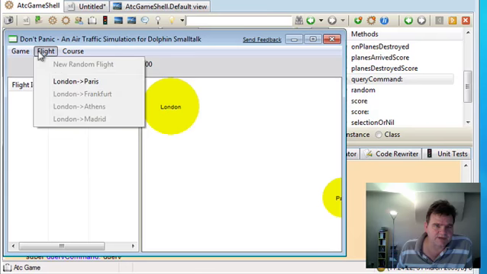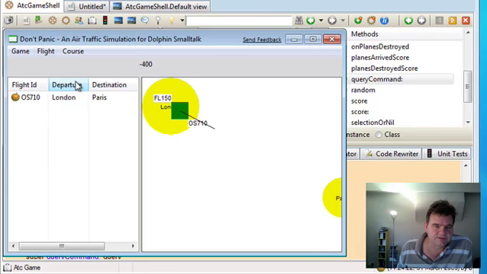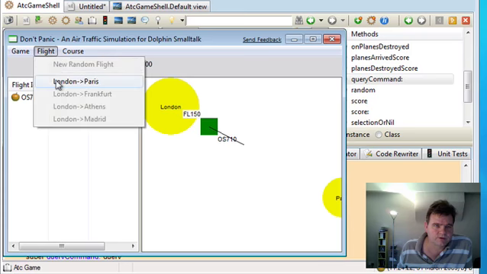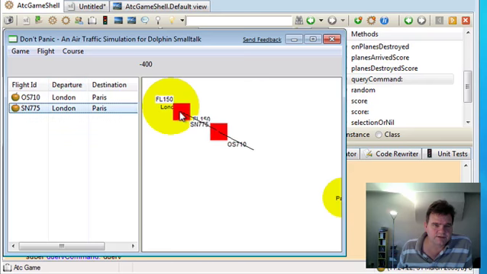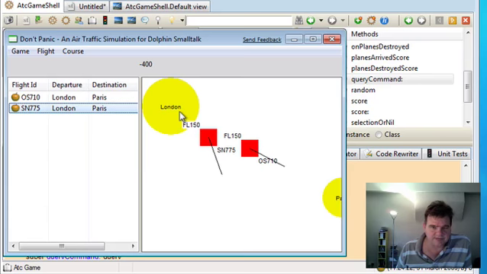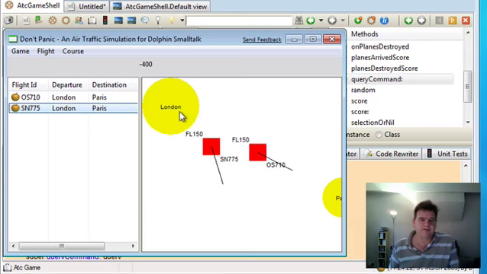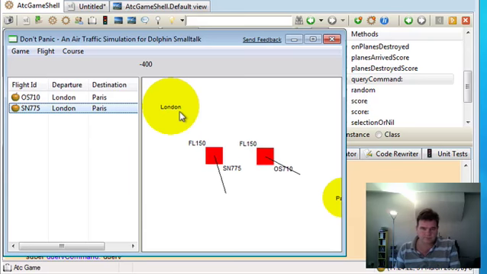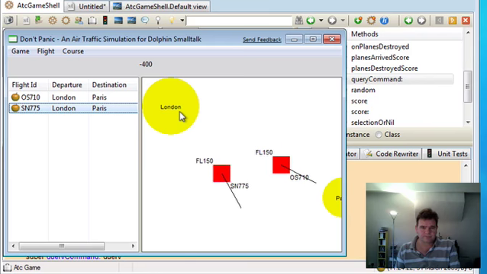Oops, that's automatically collided straight away. Let's wait till this is moved out of the zone. Let's let a new one go. We can select that plane, type Control R to try and turn it off course. There we go. And so basically this is the heart of the game now. You can see we can steer the planes to try and avoid collisions. Just redirect that to its target.